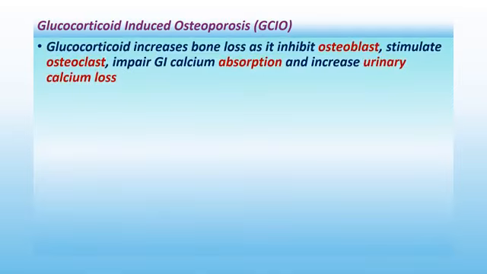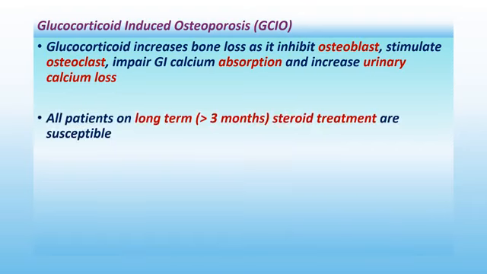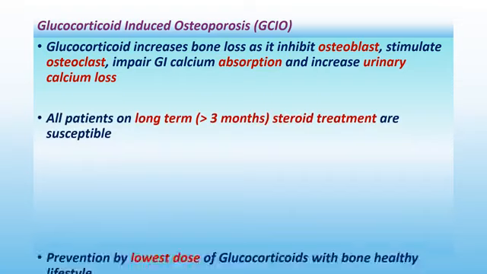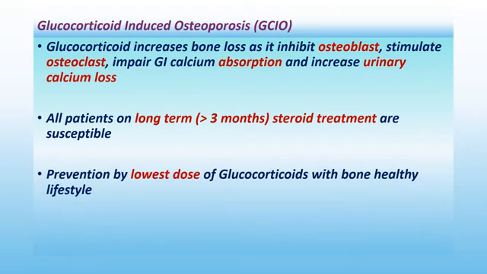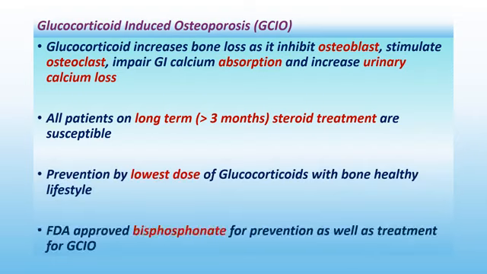Glucocorticoid-induced osteoporosis. Glucocorticoid increases bone loss as it inhibits osteoblast, stimulates osteoclast, impairs gastrointestinal absorption of calcium and increases urinary calcium loss. All patients on long term steroid treatment, I want to mention more than 3 months, are susceptible. Prevention is by the lowest dose of glucocorticoid with a healthy lifestyle. Bisphosphonate is FDA approved for its prevention as well as treatment.